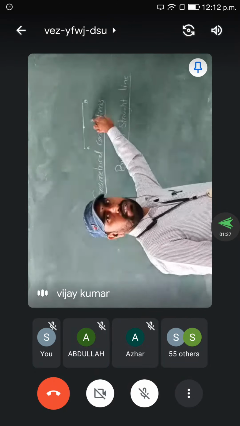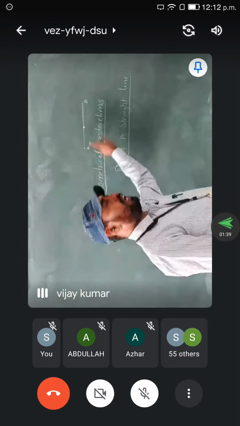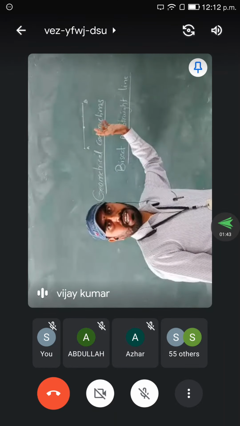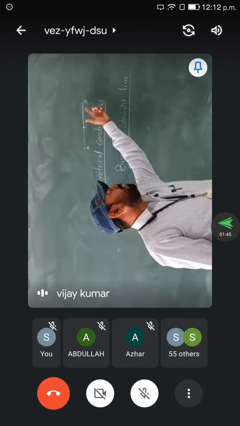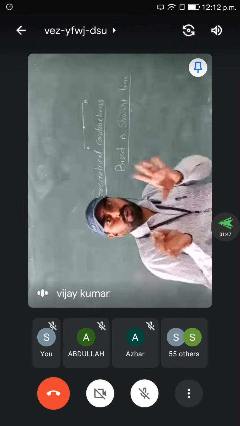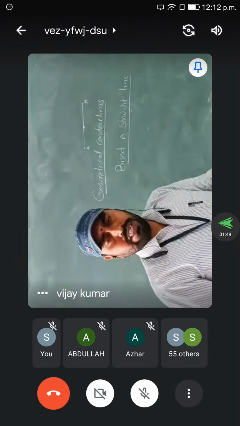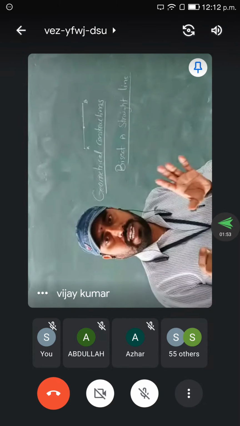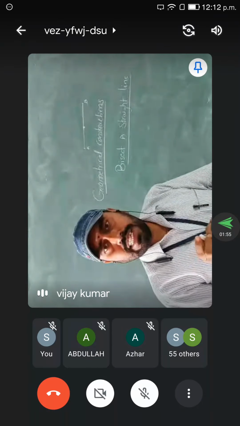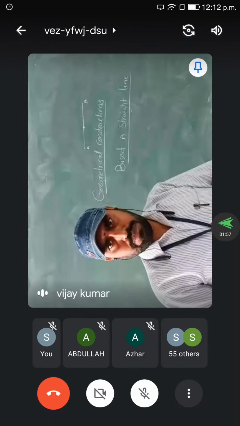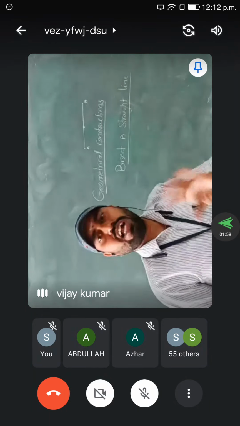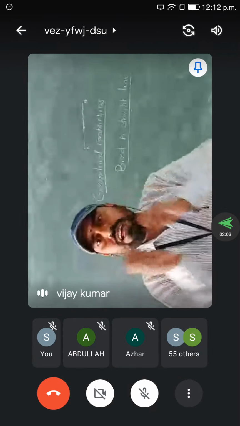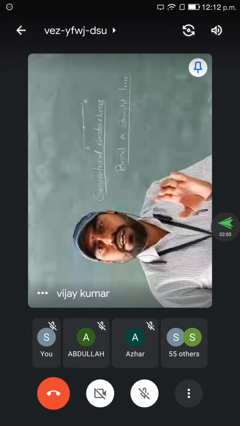This point is A and this point is B. I don't know the length of the line, but we have to divide it into two equal parts. That process is called bisection.